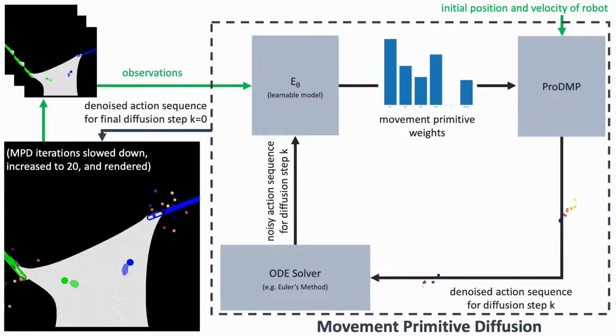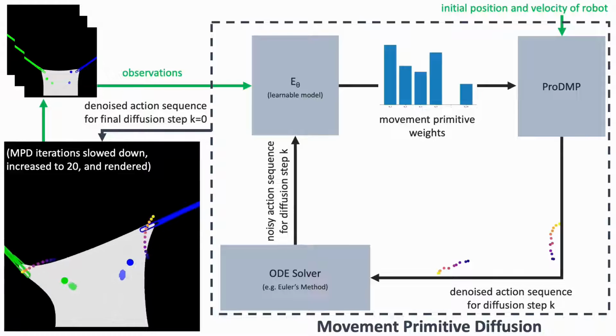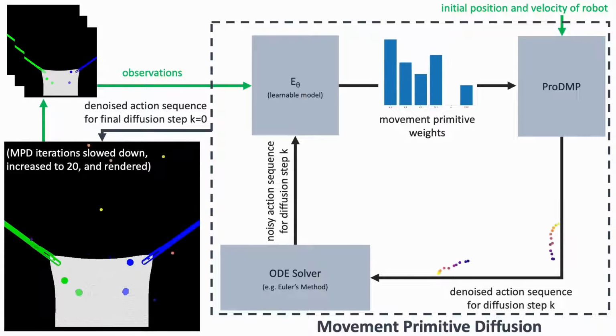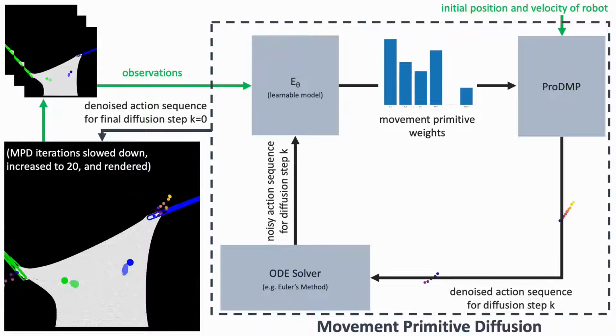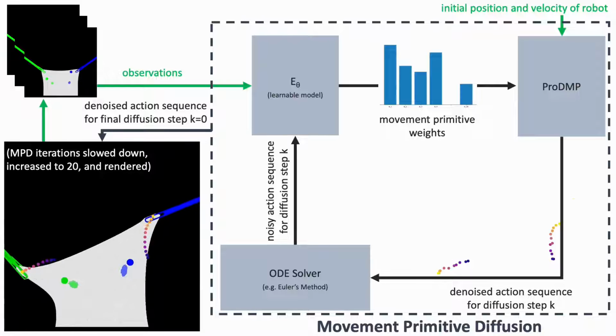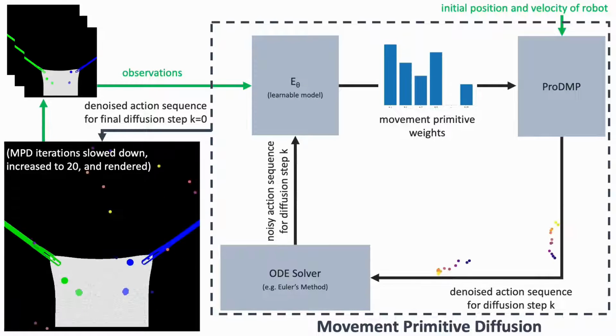In MPD, the outer loop alternates between predicting and executing action sequences. The inner loop iteratively denoises an initial action sequence in task space by encoding it into ProDMP weights with a learnable denoising model E, and decoding it back into task space with a ProDMP. An ODE solver uses the predictions to solve the diffusion process probability flow ODE.